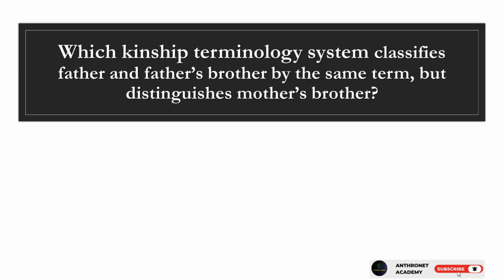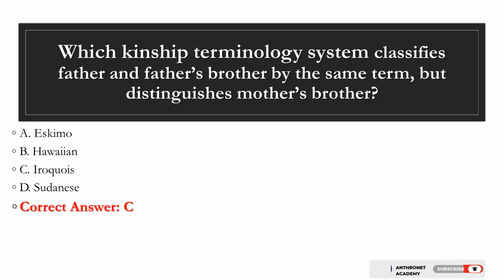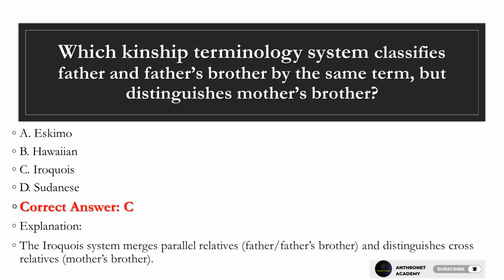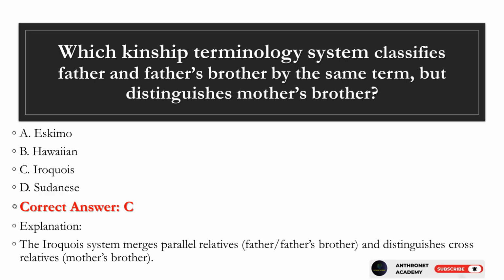Question 24. Which kinship terminology system classifies father and father's brother by the same term, but distinguishes mother's brother? A. Eskimo. B. Hawaiian. C. Iroquois. D. Sudanese. Correct answer, C. Explanation. The Iroquois system merges parallel relatives, father/father's brother, and distinguishes cross relatives, mother's brother.